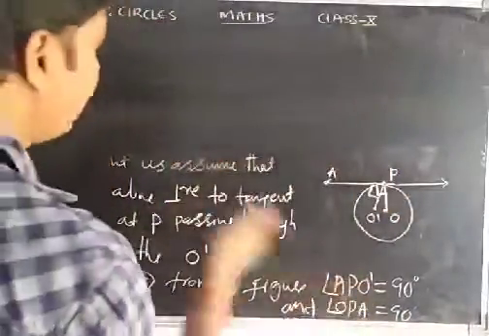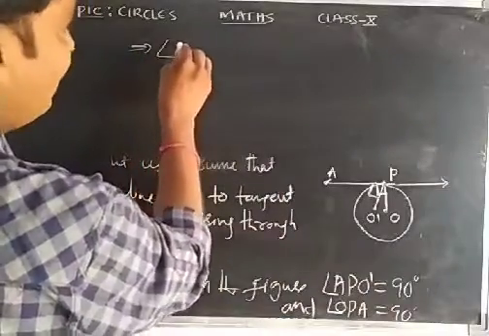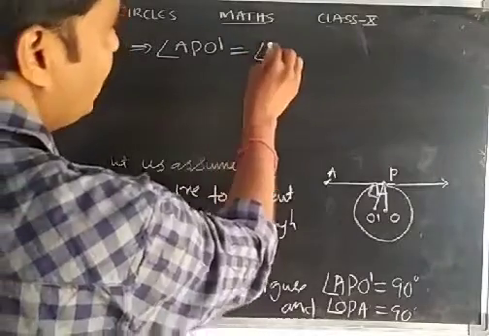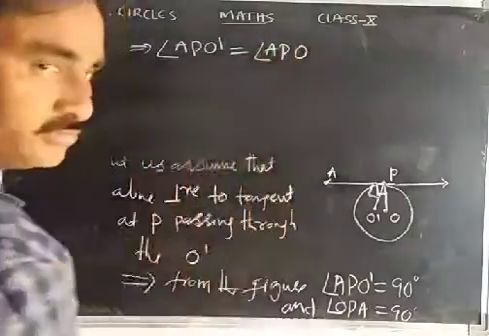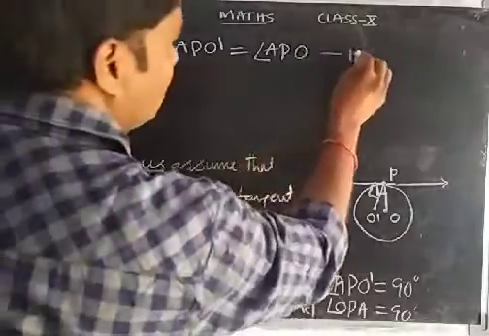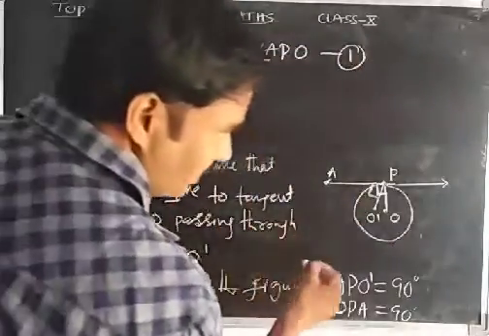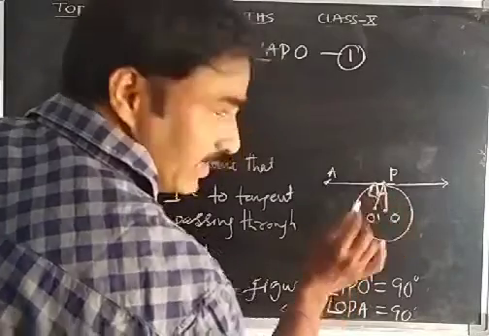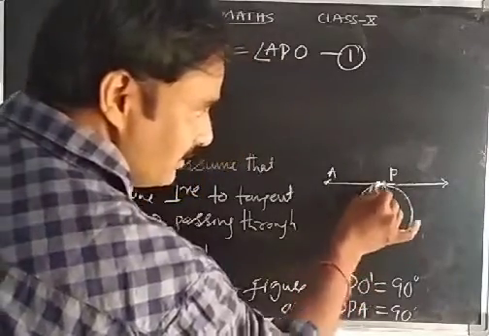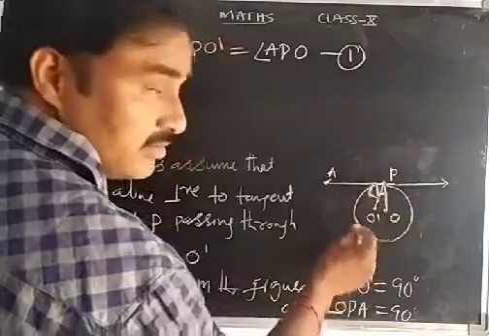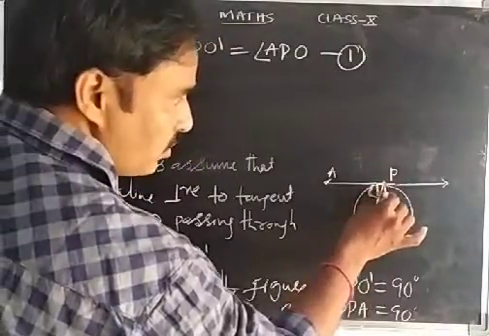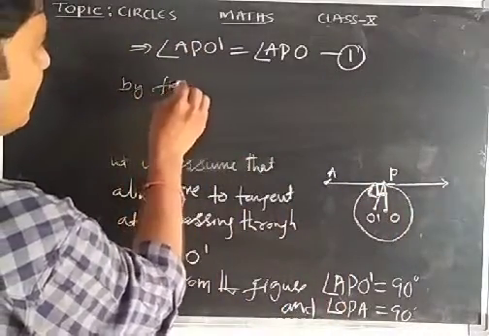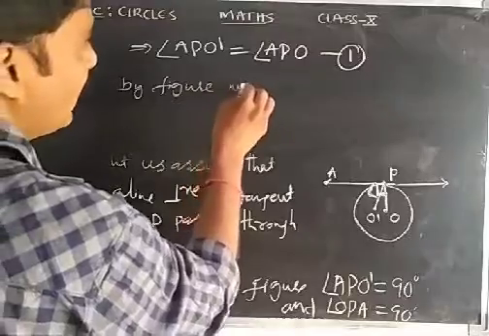Now see, these two angles are equal. So that implies angle APO dash and angle APO are equal. Observe the figure. This angle is 90 degrees and this angle is 90 degrees. But from the figure, this angle is more and this angle is less. So by the figure we can observe that.